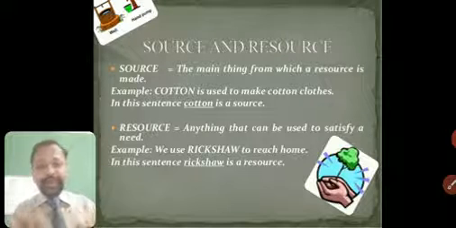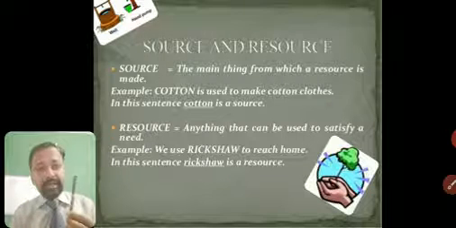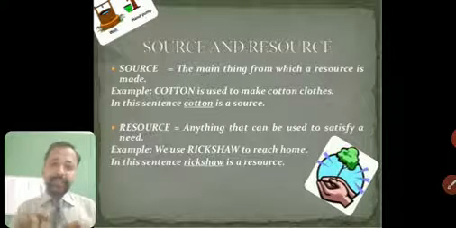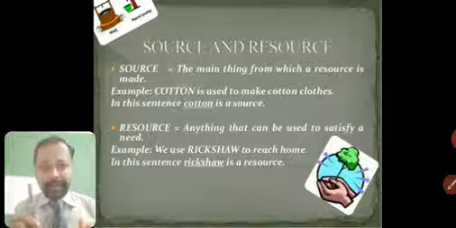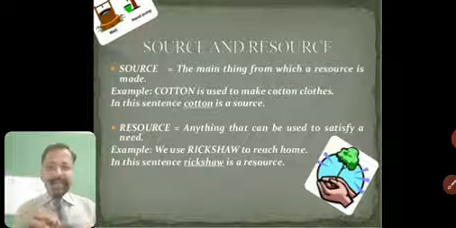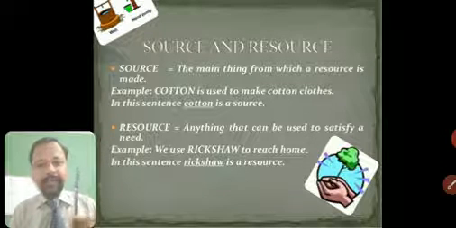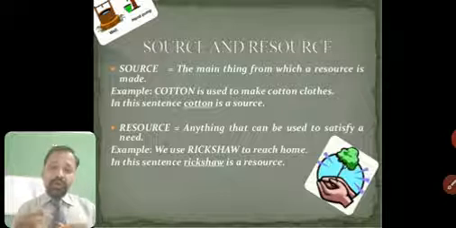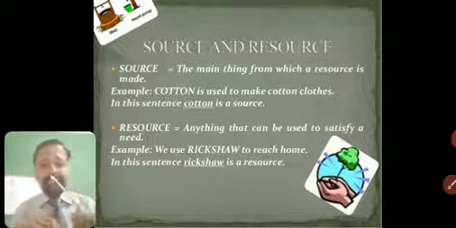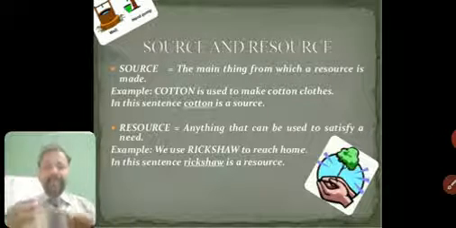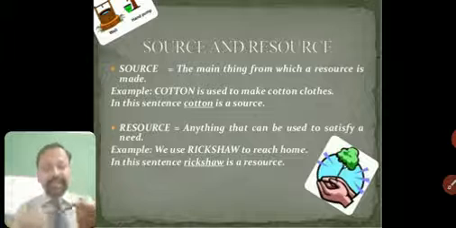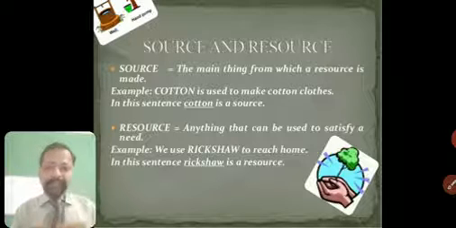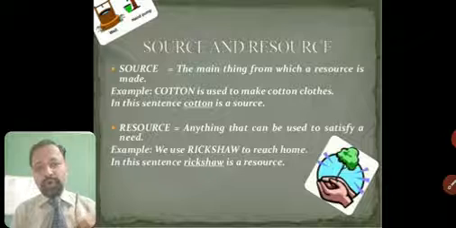Similarly, all things which are of use to us, as well as they satisfy certain needs. Maybe this pen, for an illiterate person, is not a resource because he cannot read and write. So if he is illiterate, he cannot write, this pen may not be a resource for him. Or a small kid of 2 years, this will not be a resource for him because it's of no use for him. He doesn't need this thing.